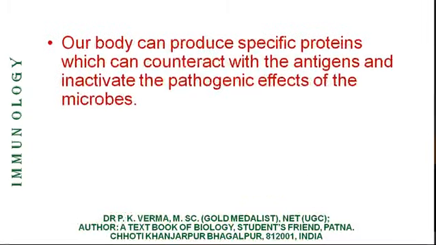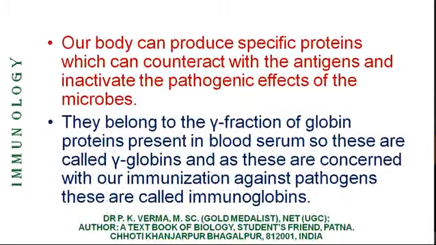Our body can produce specific proteins that can counteract with the antigens and inactivate the pathogenic effect of the microbes. They belong to gamma fraction of globin proteins present in blood serum, so that these are called gamma globins, and as these are concerned with our immunization against pathogens, these are known as immunoglobulins. So let us discuss this point.